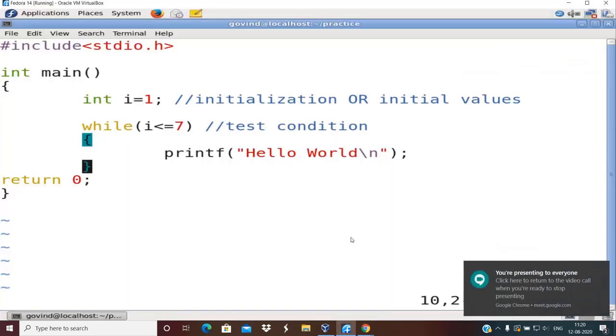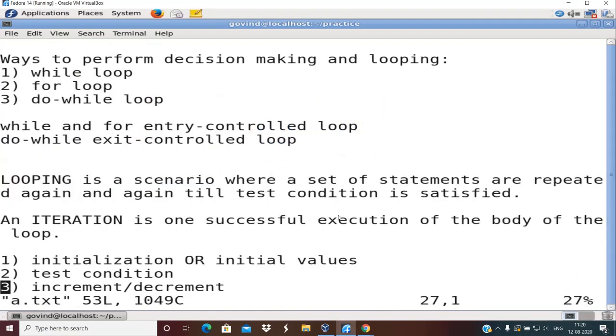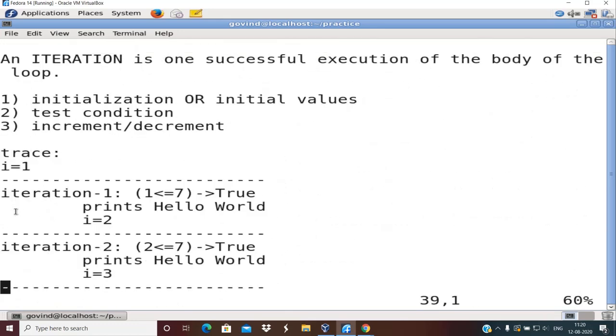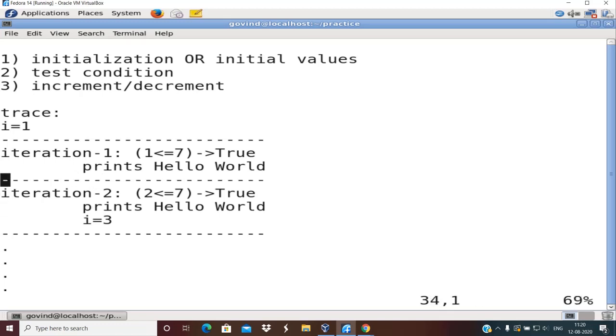In fact, if you were careful while I was writing the trace, you would have got the answer, right? So what I have removed from my program is I plus plus. So after the end of the first iteration, what is the value of I? It is 1 only, correct?